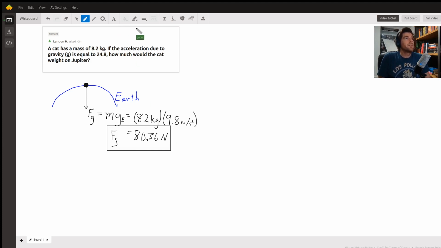But what about on Jupiter? Well, as we roughly sketched before, Jupiter is a much more massive object than that of Earth. So the same cat would have the same mass, but it would have a much greater weight. So the same cat, except this time he's made it all the way to Jupiter. But Jupiter, being a much more massive object, has a much greater force due to gravity.